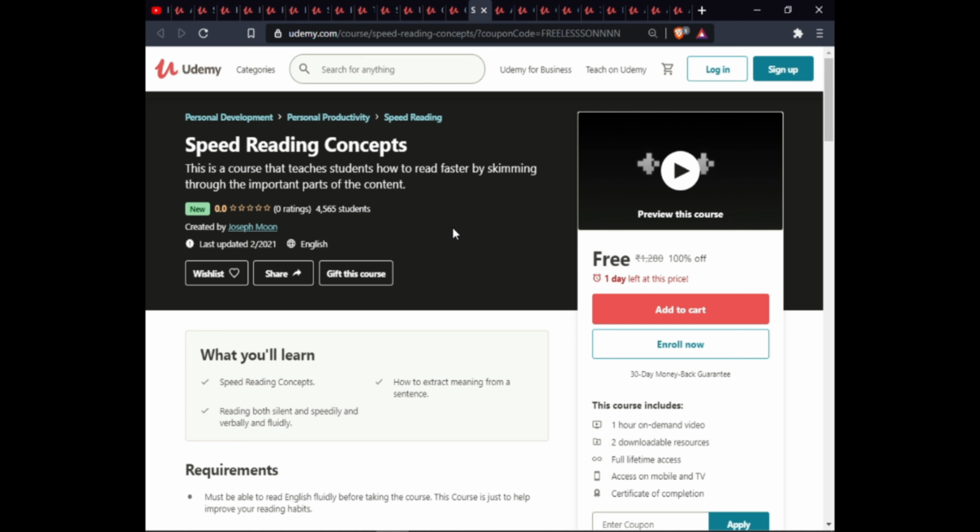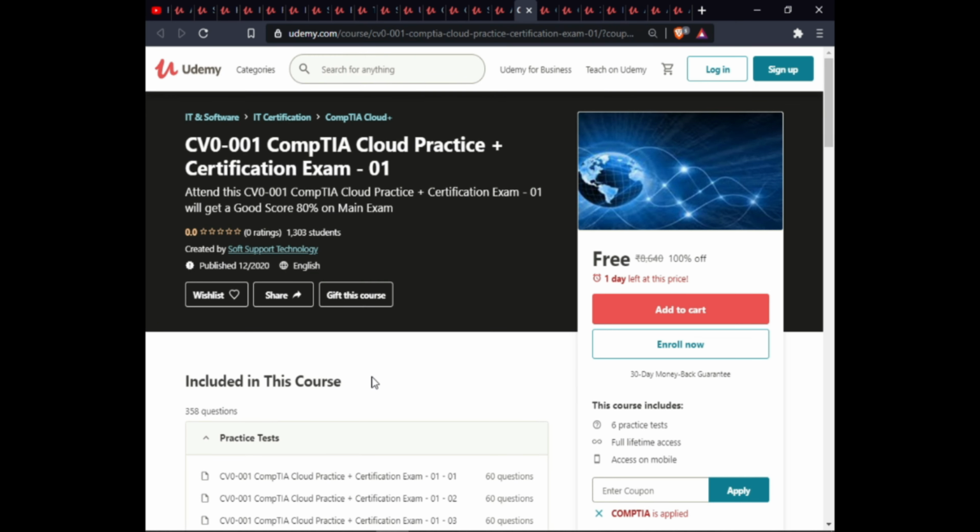The next course is Speed Reading Concept. This course teaches students how to read faster by skimming through the important part of the content. In this course, you will learn speed reading concept, reading both silently and speedily and verbally and fluidly, how to extract meaning from a sentence. This course includes 1 hour on-demand video, 2 downloadable resources, full lifetime access, access on TV and mobile, and certification on completion.